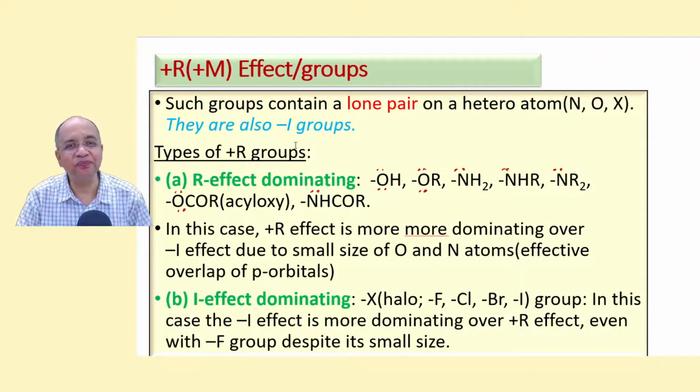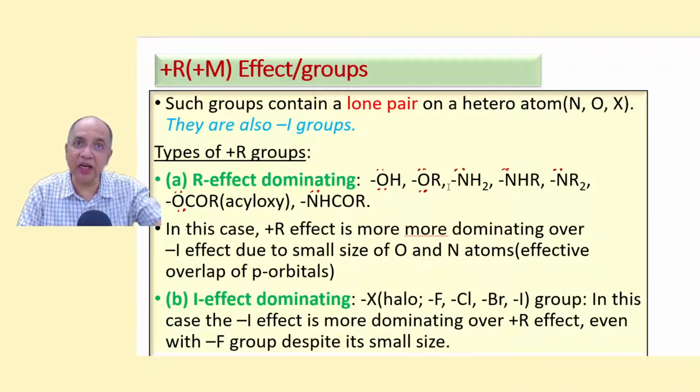Now if the atom size is small, oxygen and nitrogen, then the plus R effect dominates over the minus I effect. But if the size is large like chlorine, bromine, iodine, or the electronegativity is very high like fluorine, in that case the minus I effect is dominating. The minus I effect is more dominating over the plus R effect for halo groups, fluoro, chloro, bromo, iodo.